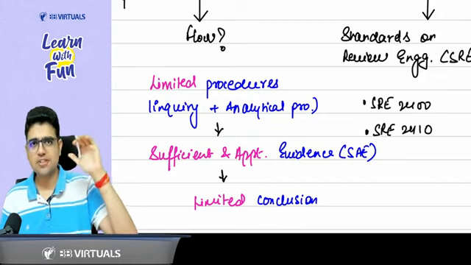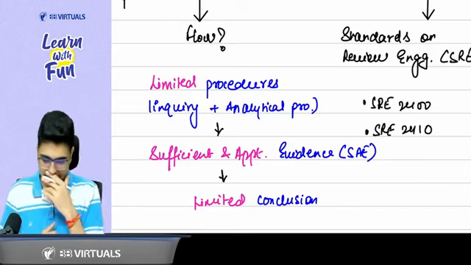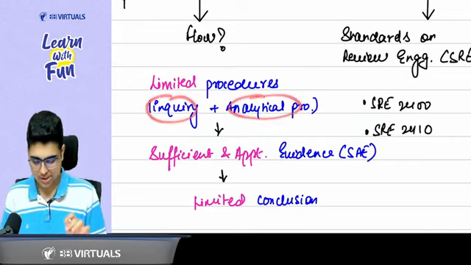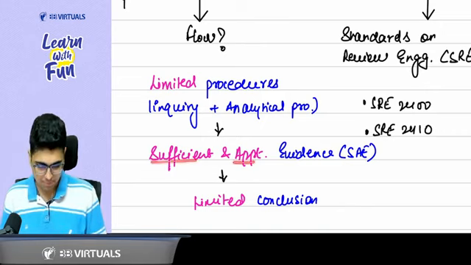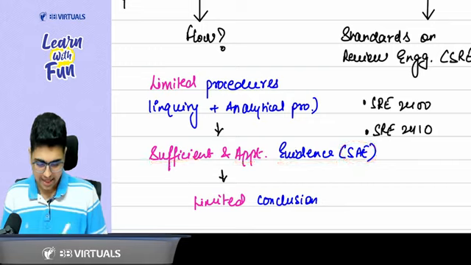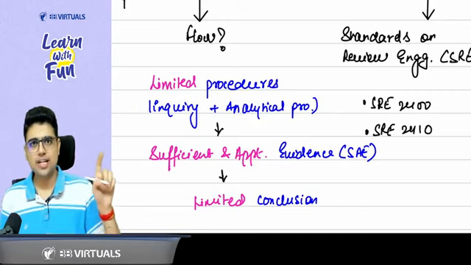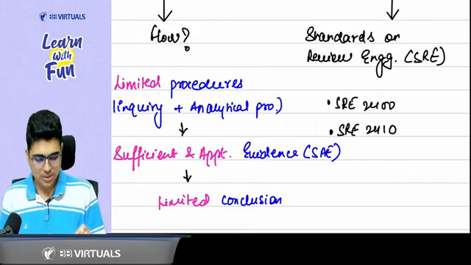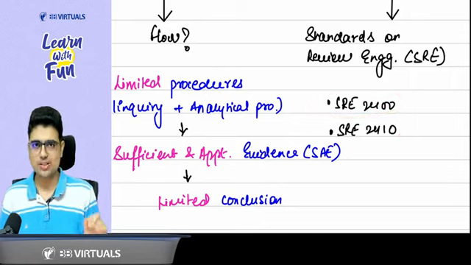Now, if I talk about audit, what was the flow? Audit procedures, sufficient and appropriate audit evidence, and then you used to draw a reasonable conclusion. Here you will perform limited procedures, that is inquiry and analytical procedures mainly, so that you can get sufficient and appropriate evidence, that is SAE, and you can draw a limited conclusion. So limited procedures, sufficient and appropriate evidence, limited conclusion. Two review engagement standards are there, SRE 2400 and 2410. In this video, we are going to focus on 2400.